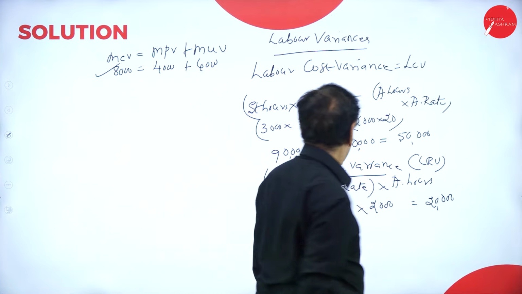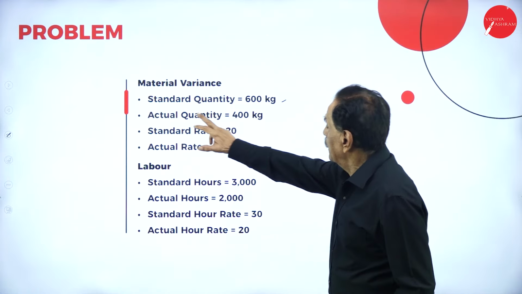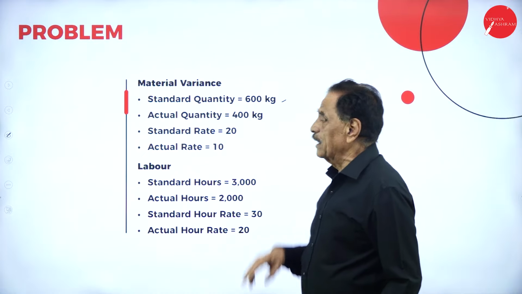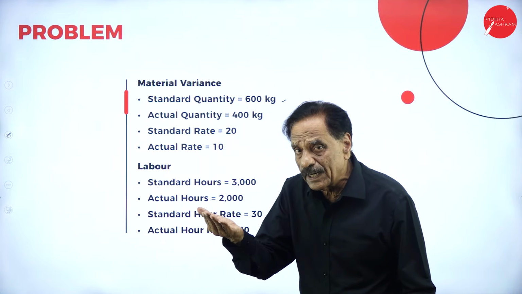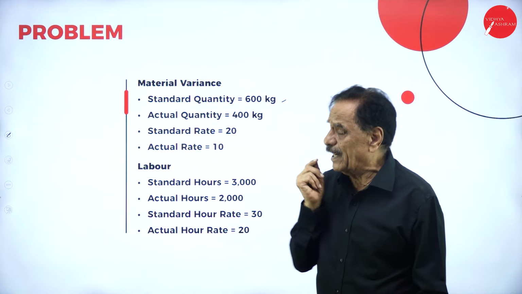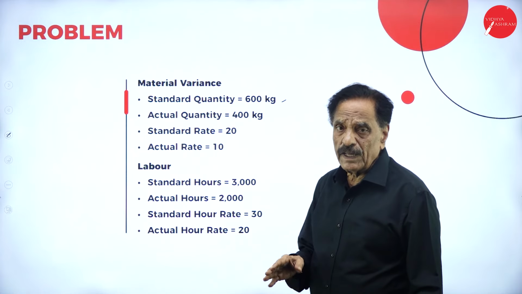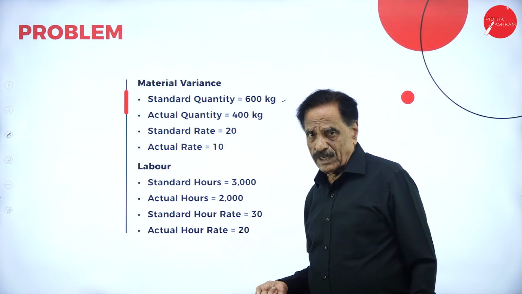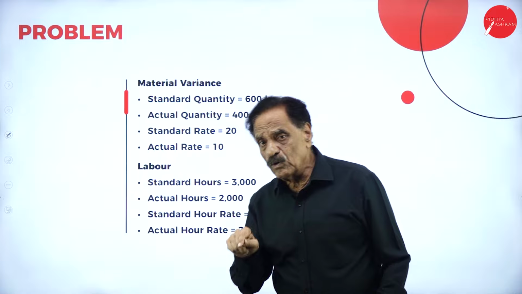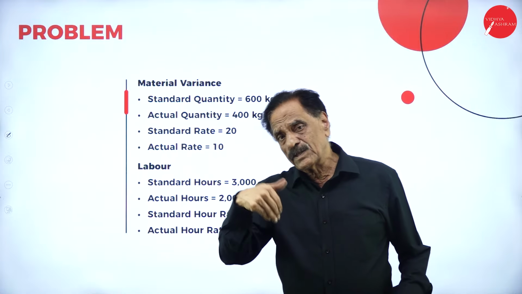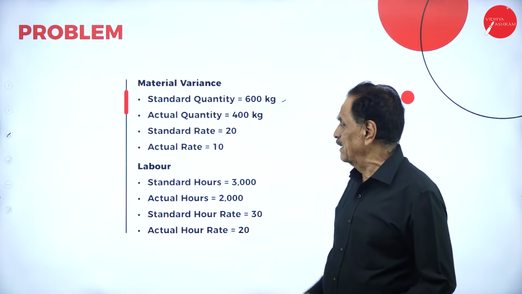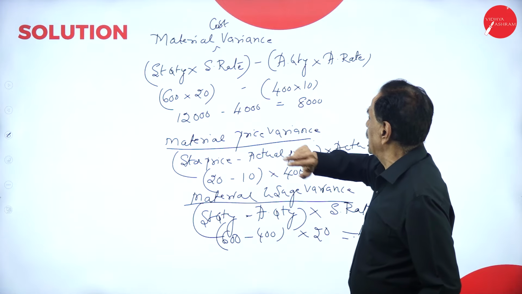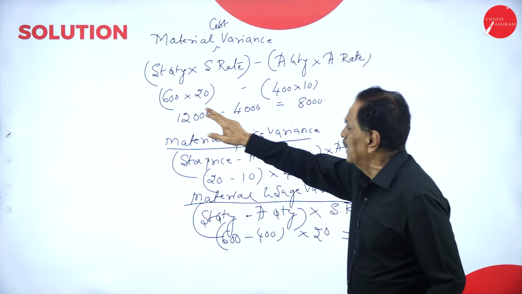So we'll move on to the problem now. They have given standard quantity, actual quantity, standard rate, actual rate. Material cost variance is standard quantity into standard rate minus actual quantity into actual rate. Material price variance is standard price minus actual price into actual quantity. Material usage variance is standard quantity minus actual quantity into standard rate. I have applied it here.